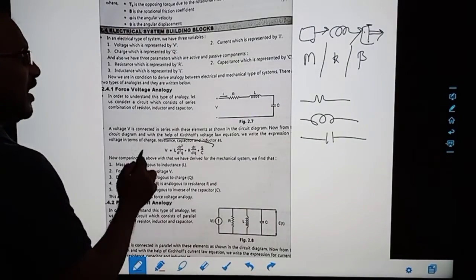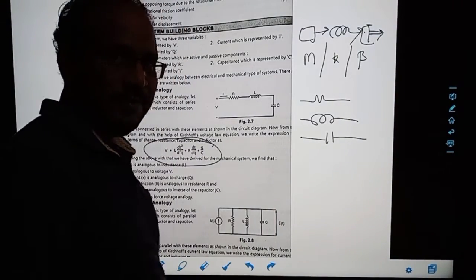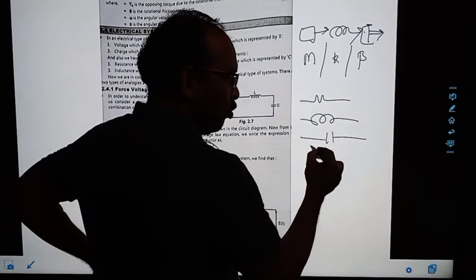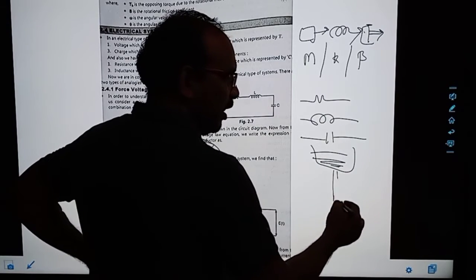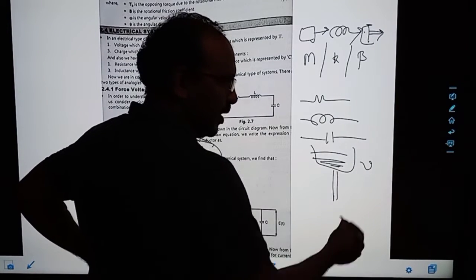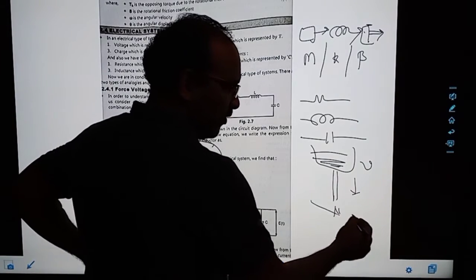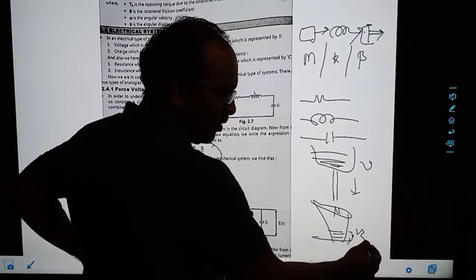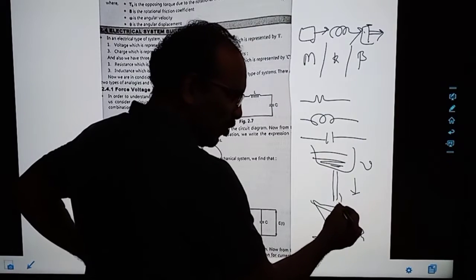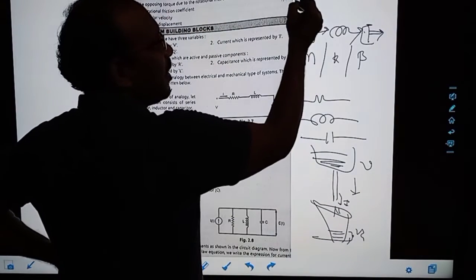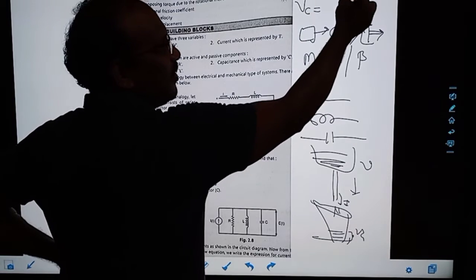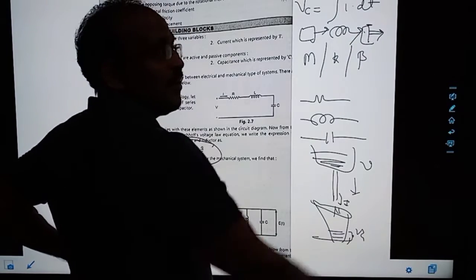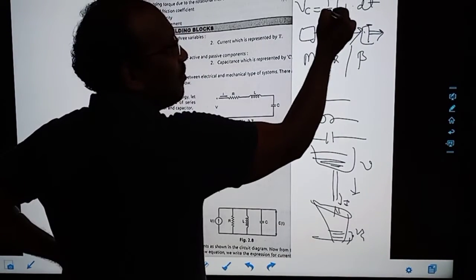Actually, equations are not asked in the exam, or they are not mentioned in the syllabus, but at least you must know the behavior. Suppose there is a bucket, that is voltage, and water is moving. Whatever voltage is collecting is the capacitor voltage. Capacitor voltage is always the collection of capacitor current, so whenever there is a collection, we write 1 by C, that is a constant.